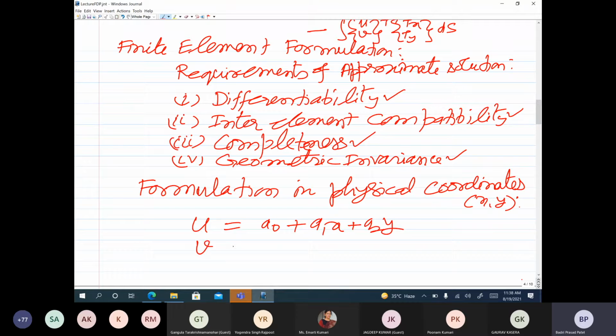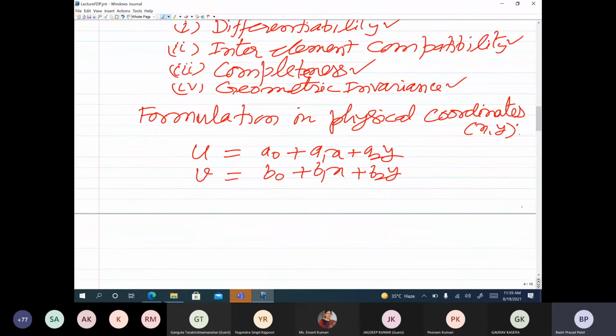Similarly the unknown v, the displacement along the y direction, can be assumed as b0 plus b1x plus b2y. Now this satisfies the differentiability requirement, and it satisfies the geometric invariance, that is if I interchange x and y, the form of the approximate solution is still the same. It satisfies the completeness requirement because I have highest powers of x and y of only one, and before that we have a constant term, so that is present.